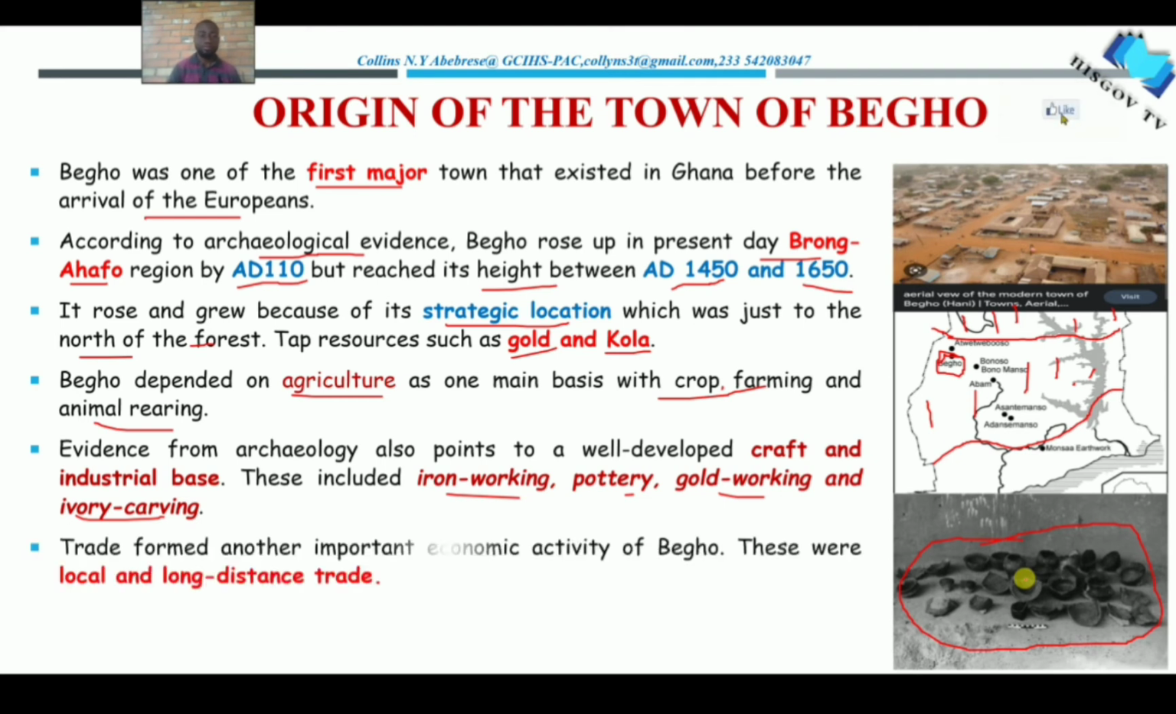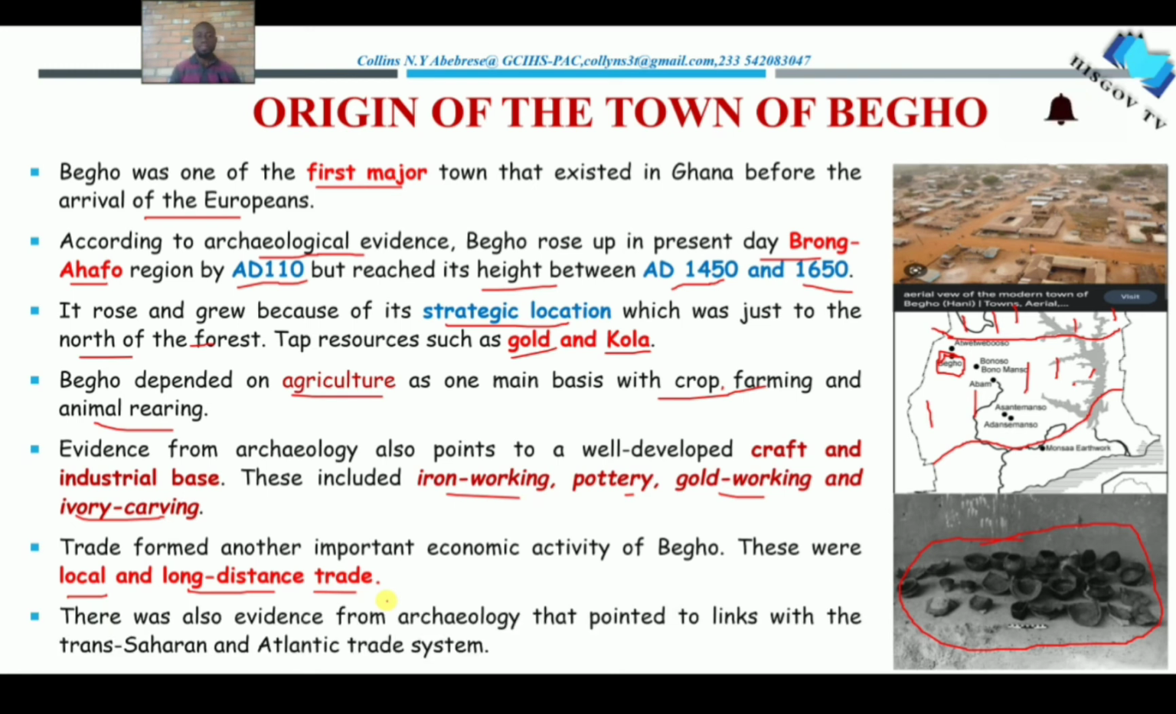All right. Now let's take a look at the next one. Trade also formed a very important economic activity of the people of Bego. So they did not only engage in agriculture and craft, but they also traded with the people around them, with their neighbors. This trade was in two forms: local trade and long distance trade. The local trade had to do with trading internally, between themselves, and the long distance trade had to do with trading outside their region with different people in different areas.